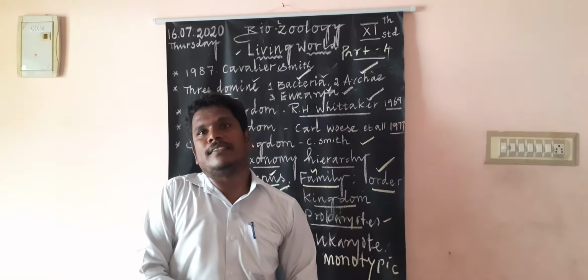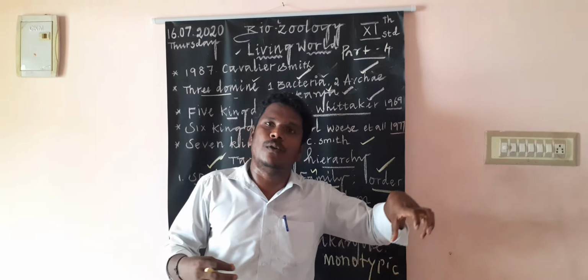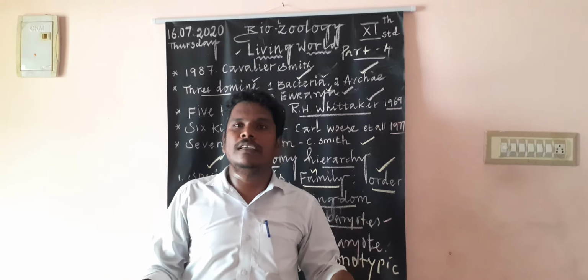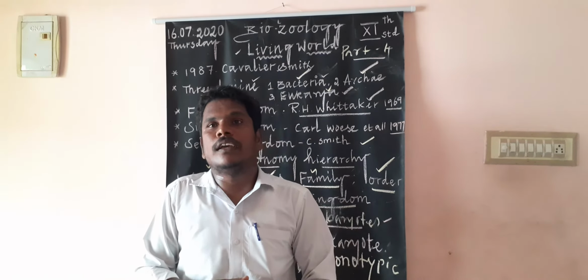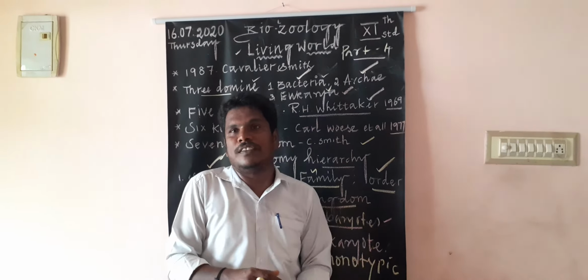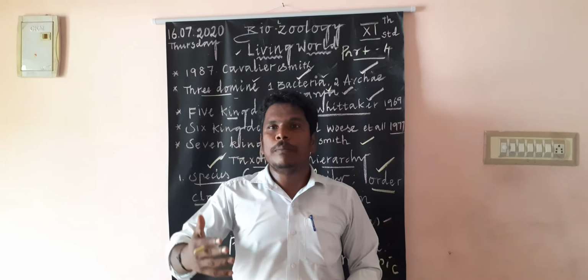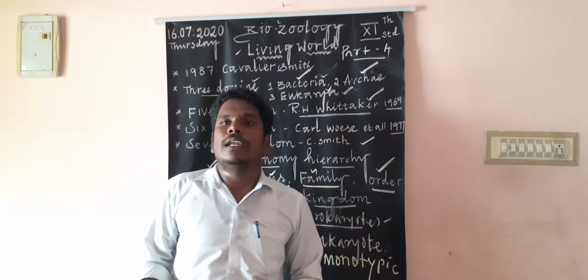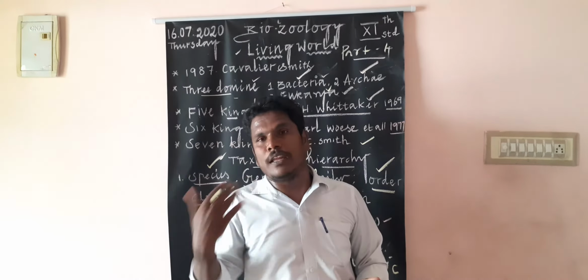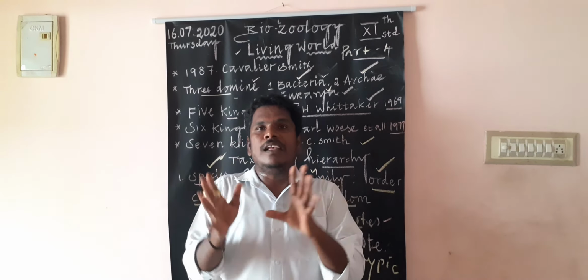Amphibia live on both land and water. Reptilia have short limbs and move by crawling, for example a lizard. Aves are the birds. Mammalia are animals which give birth to young ones and give milk.